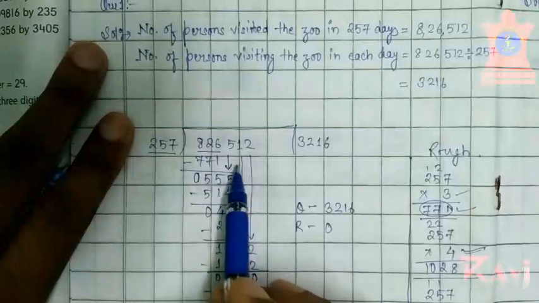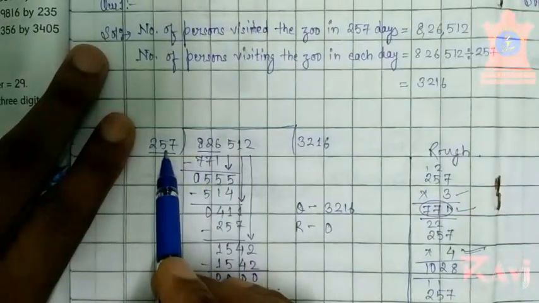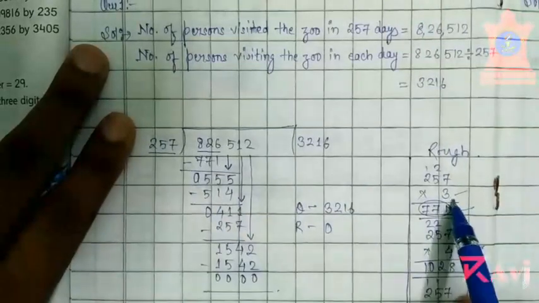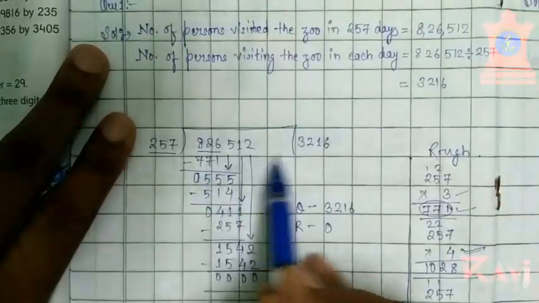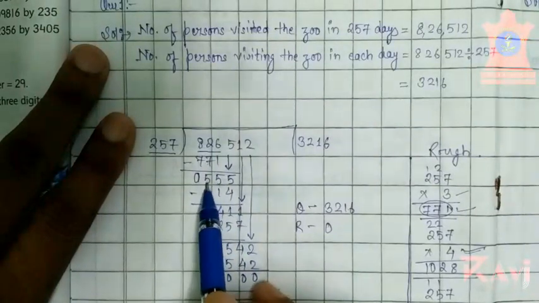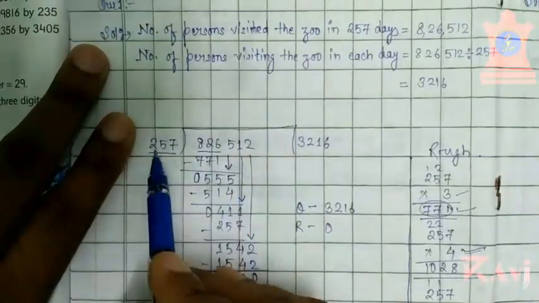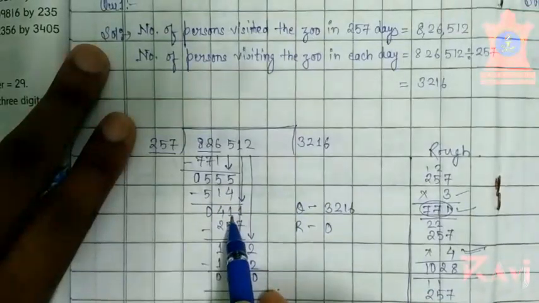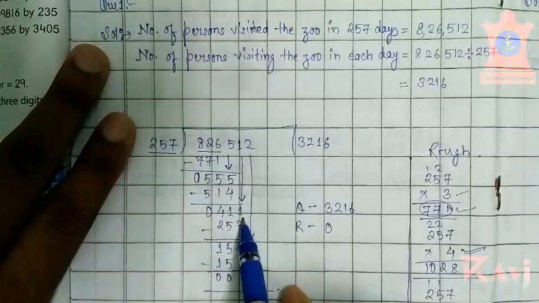The process of division is easy for you. 257 3s are, we have multiplied 257 into 3, 771 we have taken here. Again subtracted, 55 is here, 5 came down, 257 2s are 514, subtracted is 47, remainder what comes down 1.